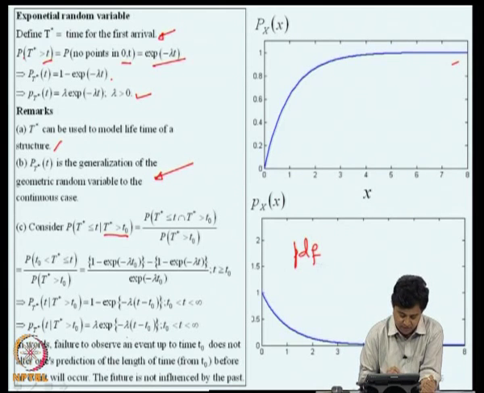In words, if you want to express what this is actually telling us, what it means is that failure to observe an event up to time T naught does not alter one's prediction of the length of time from T naught before an event will occur. The future is not influenced by the past, that is the message. So, this is also known as the memoryless property.